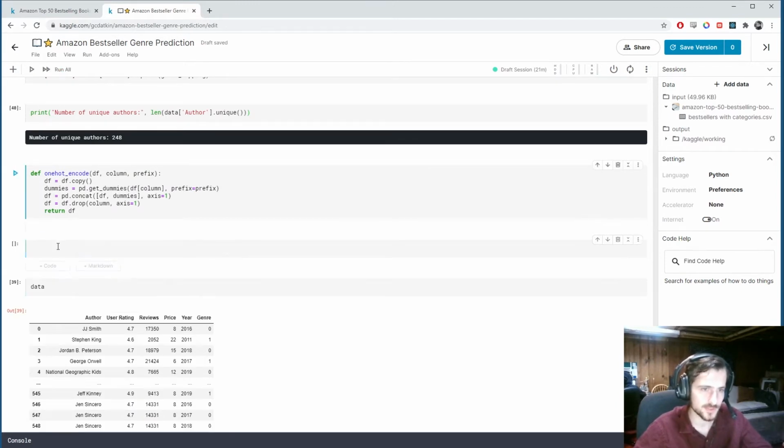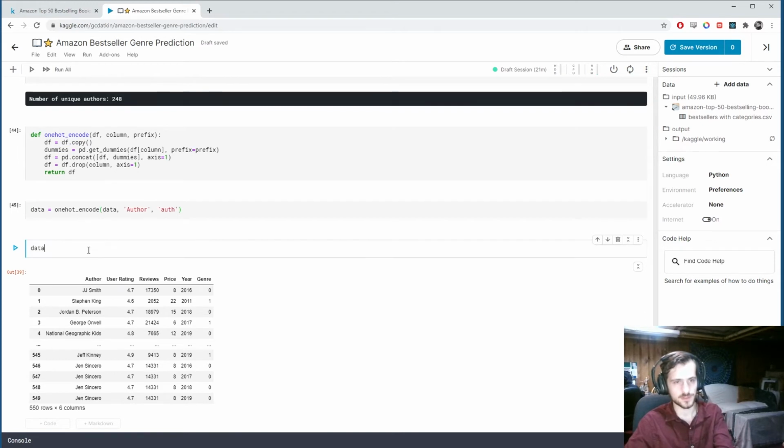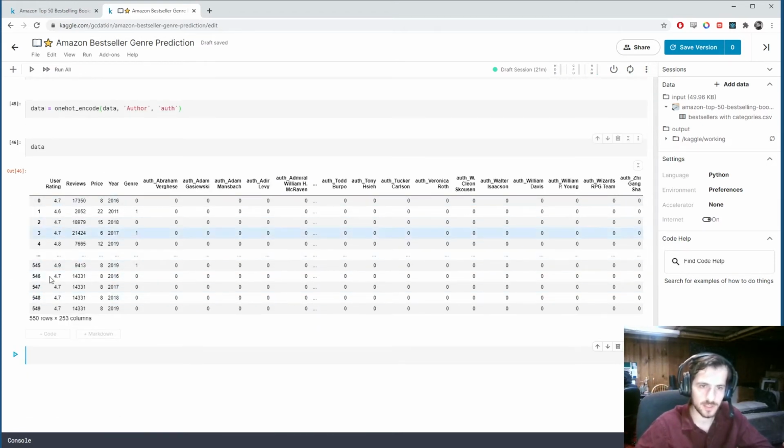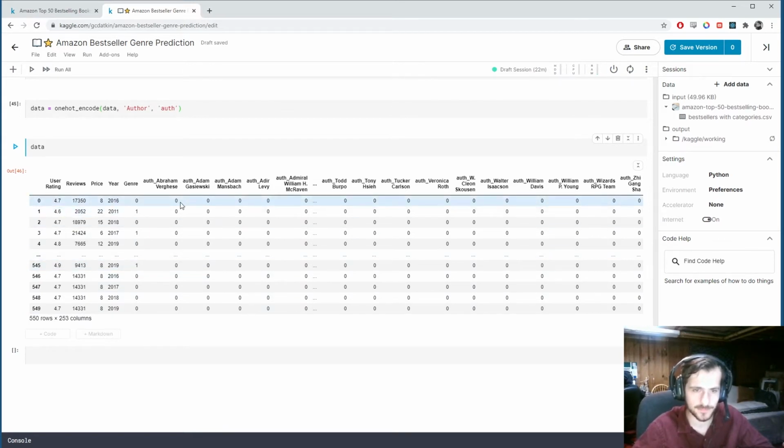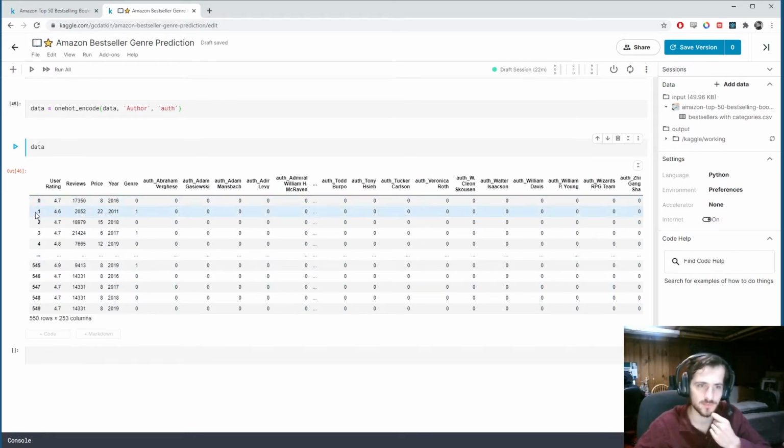Alright, so what I'll do is I will just one-hot encode data. So data equals one-hot encode data, author, and then how about auth for prefix. So if we look at data now, we no longer have the original author column. We have all these different auth columns. There's actually 253 columns here. Each one is just a one-hot vector. Each of these columns contains only a 1 for a given example.